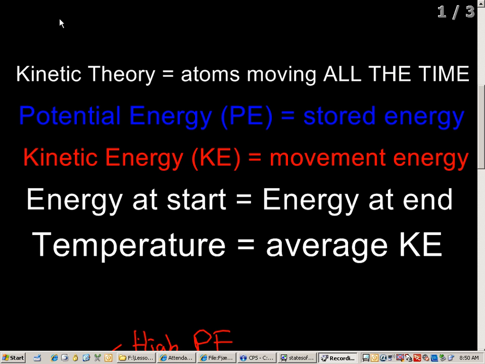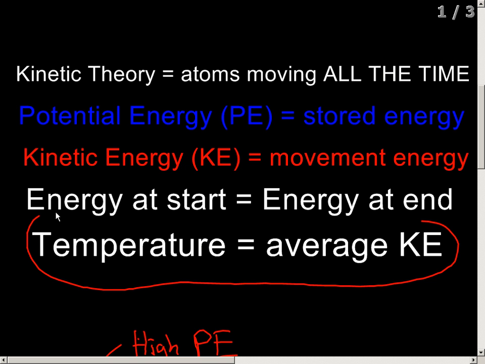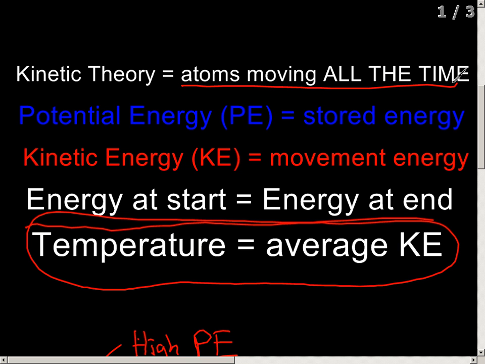Now, one important thing to understand that's maybe new to you is that whenever you're taking the temperature of something, you're measuring the average kinetic energy of the atoms within that substance. Because remember, atoms are moving all the time. Kinetic energy is the energy of movement. So when you take the temperature of something, what you're measuring is the average kinetic energy of the atoms moving in something.